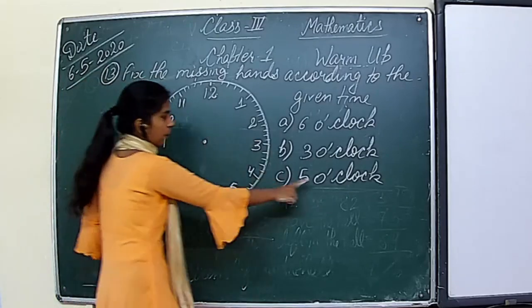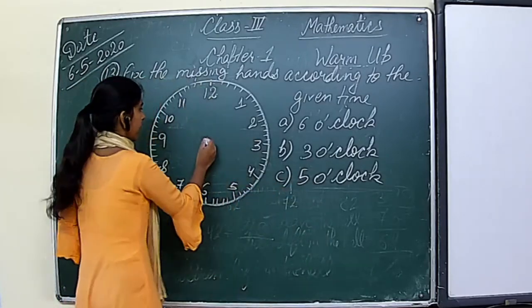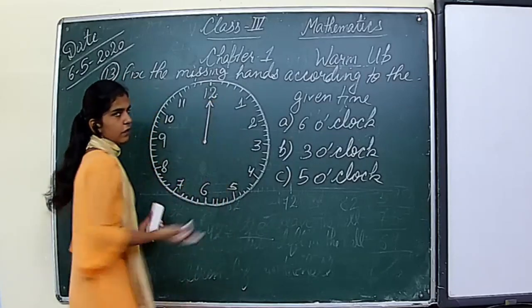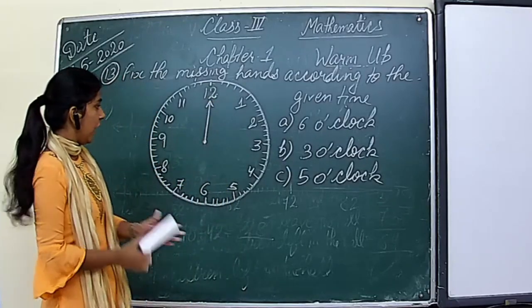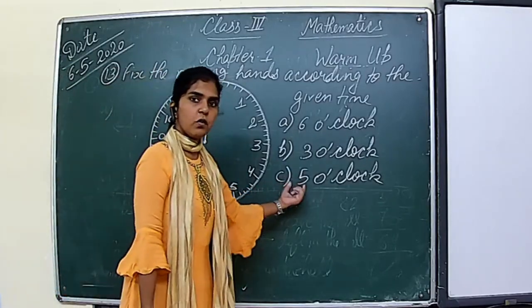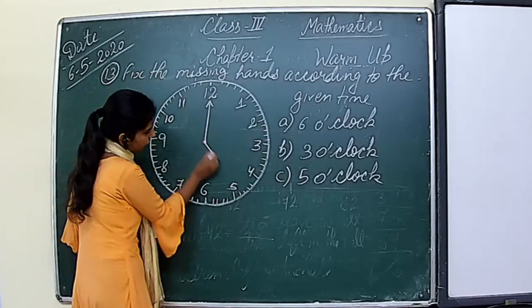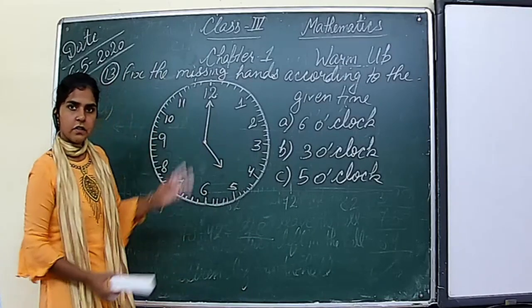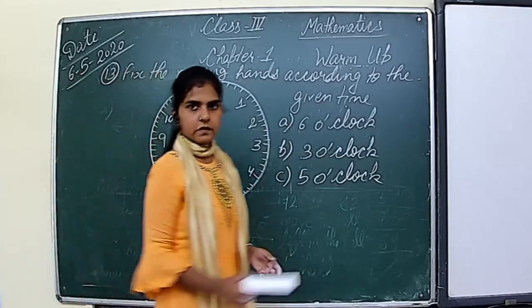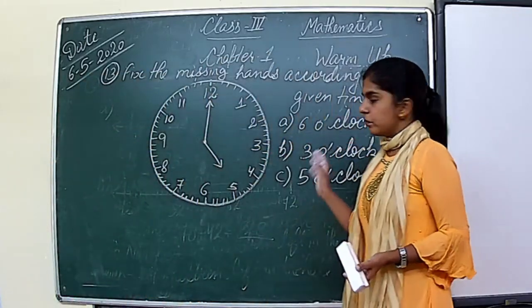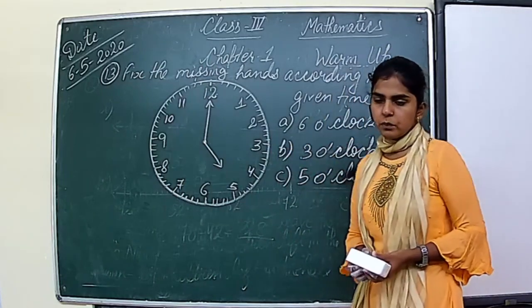This is a complete hour, so one hand will be at 12. And the time is 5 o'clock, so the second hand will be at 5. Easy? Okay? So we have completed question number 13.